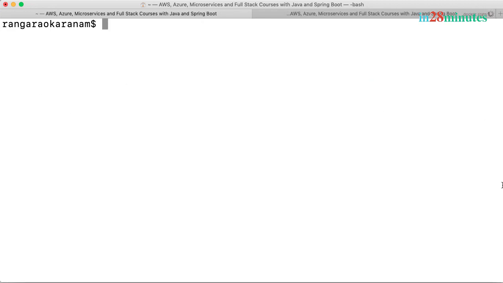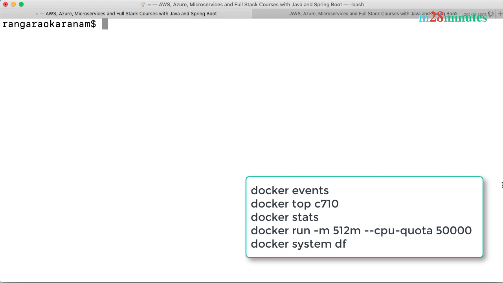Cool. In this step, we looked at a few more commands. We looked at docker events, which is used to monitor the events happening with your Docker engine or the Docker daemon. We looked at docker top, which helps us see all the processes running in a specific container.